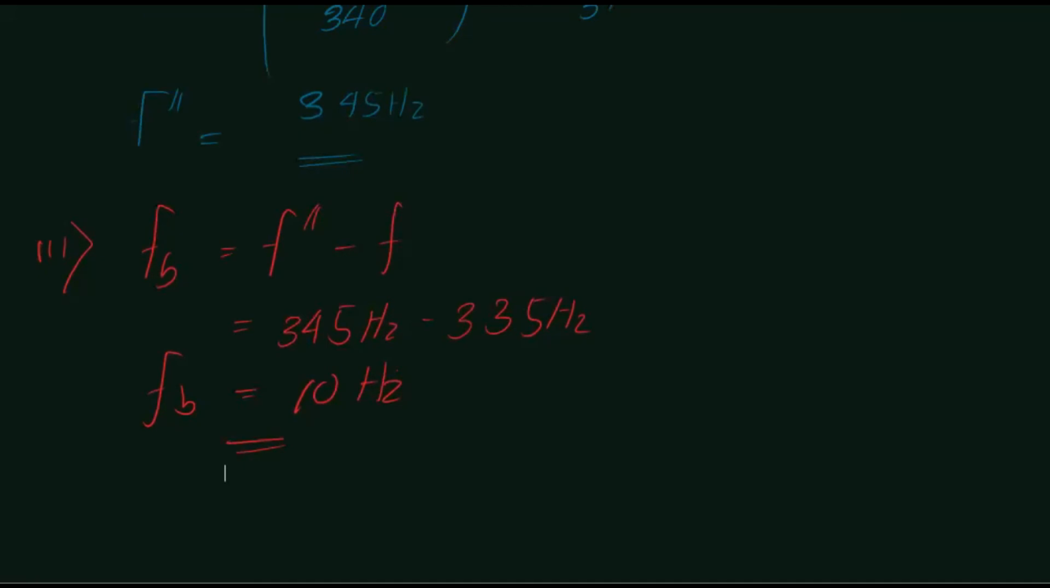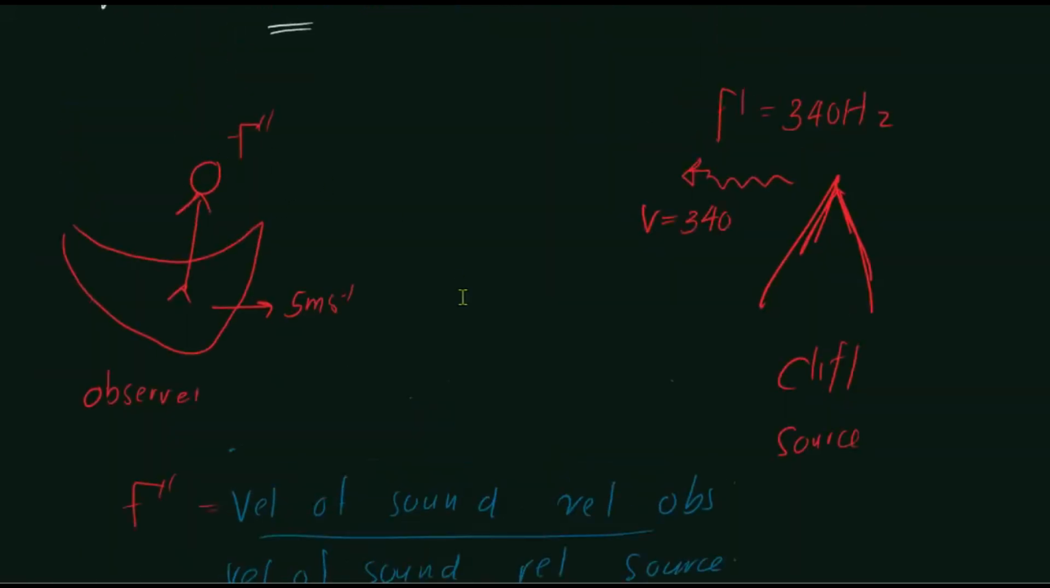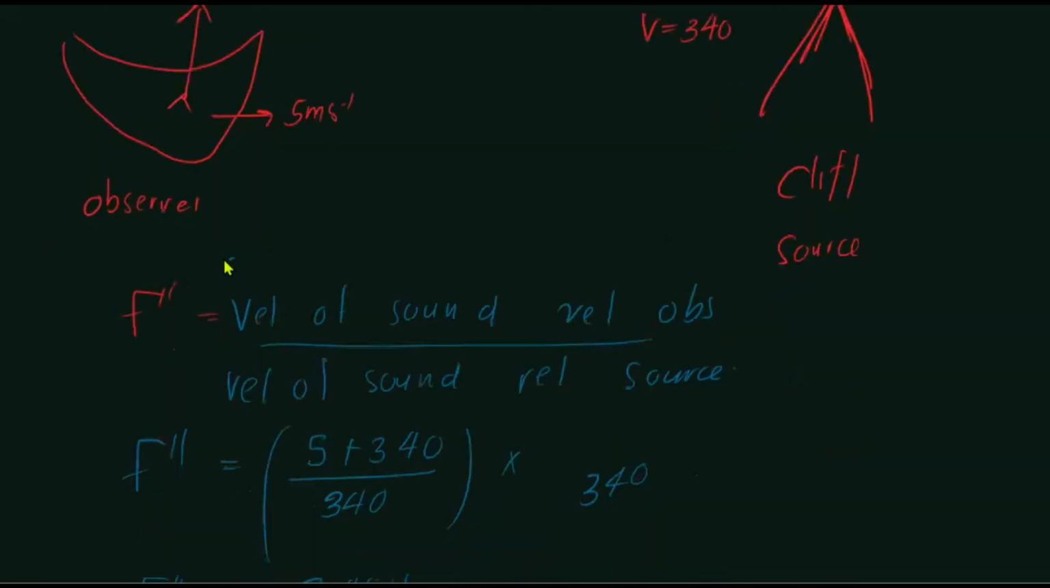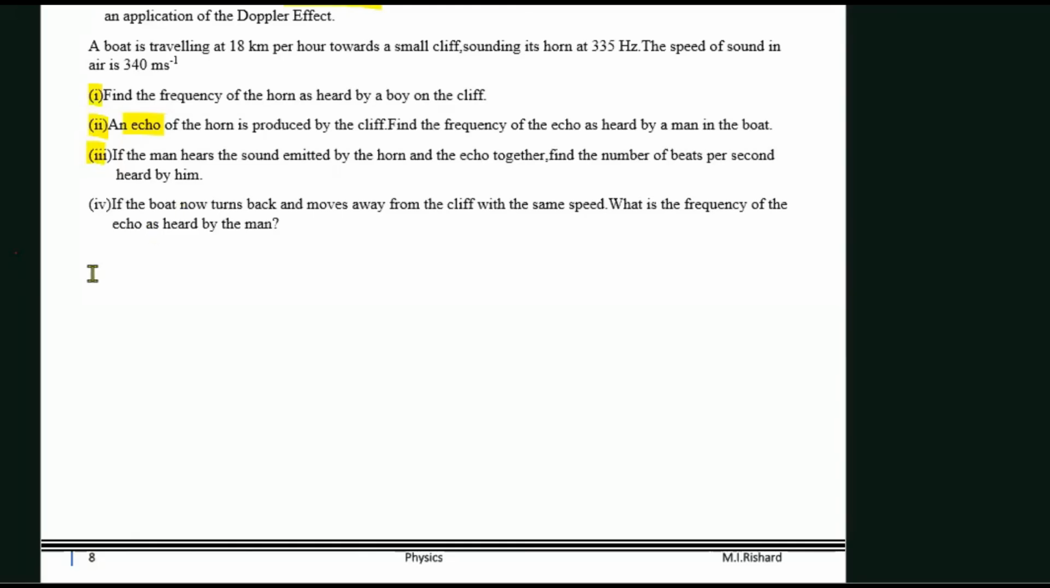All right, so this is pretty easy, right? The source is initially going to produce a sound of frequency 335 that is also going to be heard by the observer on the boat, and the echo will also be heard. When both these sound waves overlap, it's going to be heard as a beat. So how do we find the beat? By the difference between the two frequencies. The difference is 10 hertz, right? It's theory. All right. So what next?